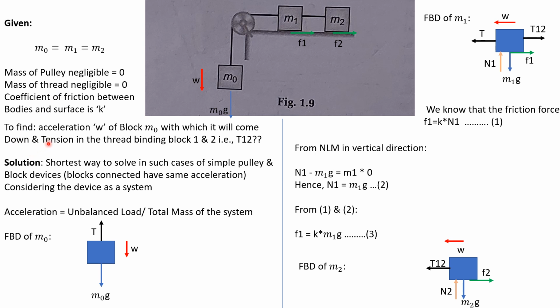And what to find out? To find out acceleration w of block m0 with which it will come down, and tension in the thread binding block 1 and 2. That is T1,2.